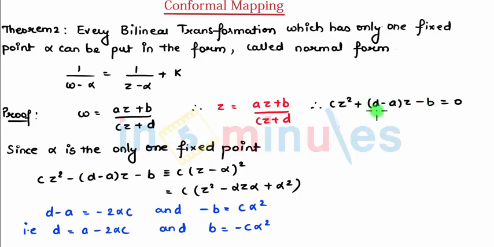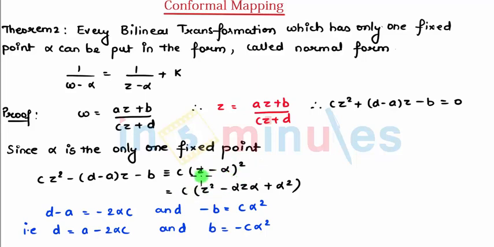So I can compare this equation, c z square minus (d minus a) z minus b, with c into (z minus alpha) the whole square. I have written (z minus alpha) the whole square because alpha is a single point repeated twice.